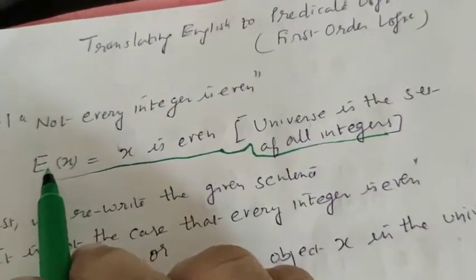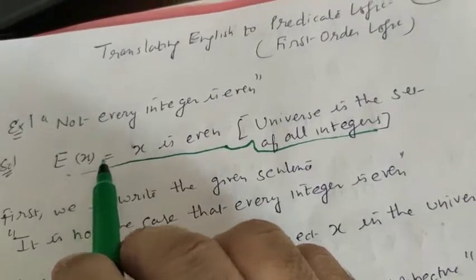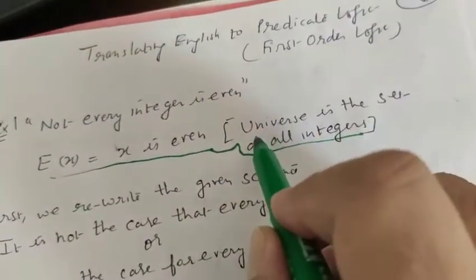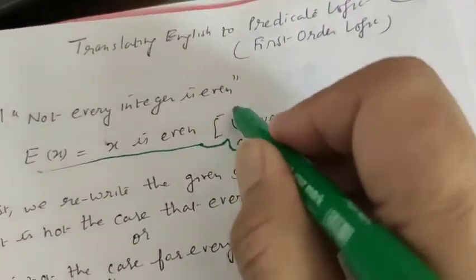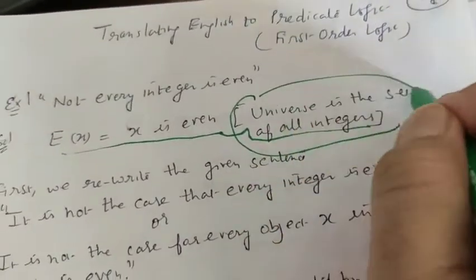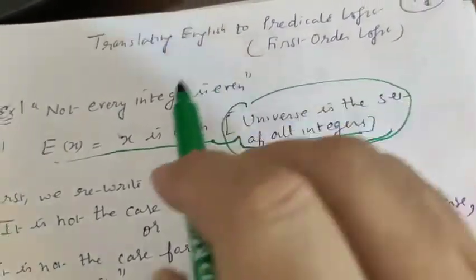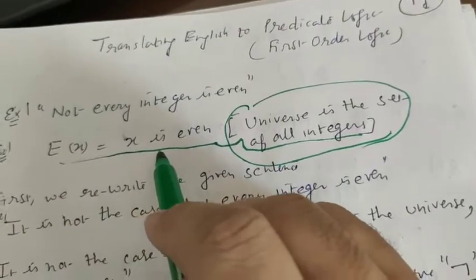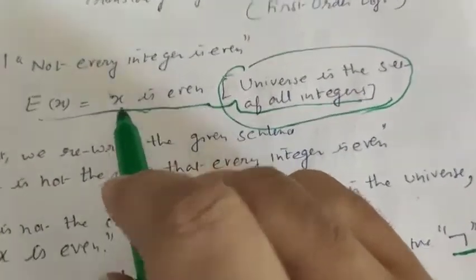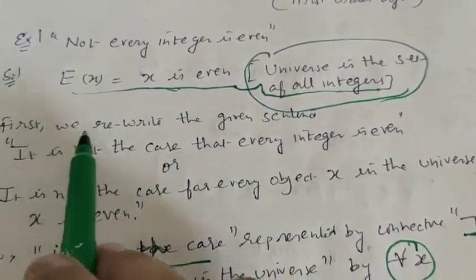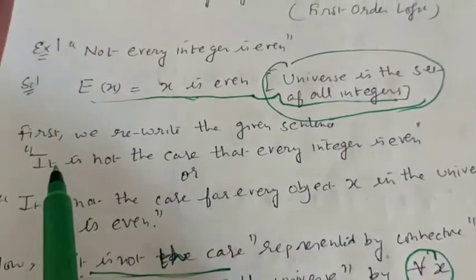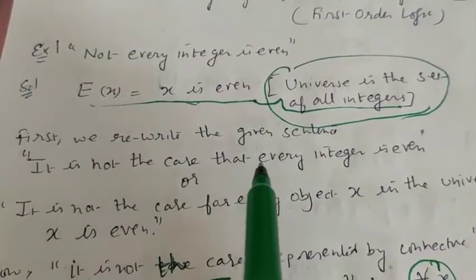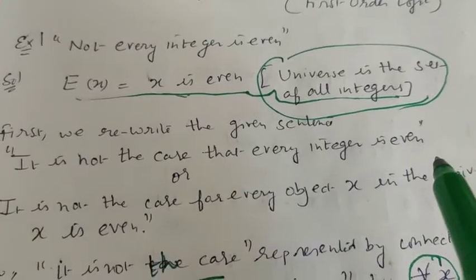So we have defined one expression: E(x), x is even. Here the universe is the set of all integers. In that universe x is even. Now first we rewrite the given sentence as: it is not the case that every integer is even.